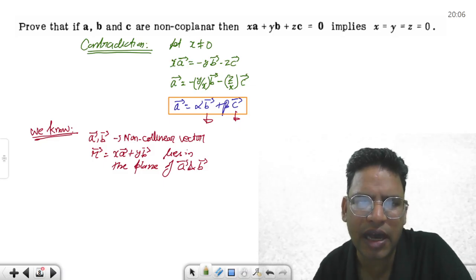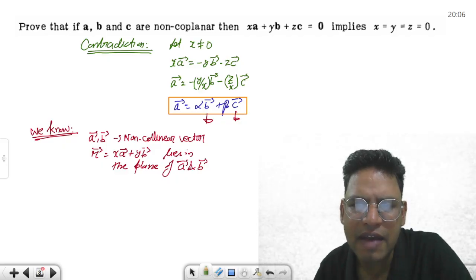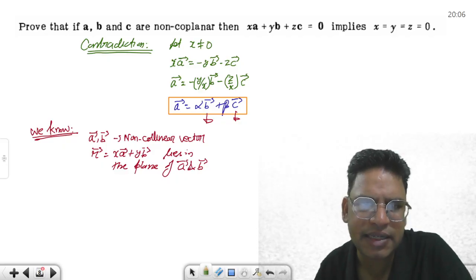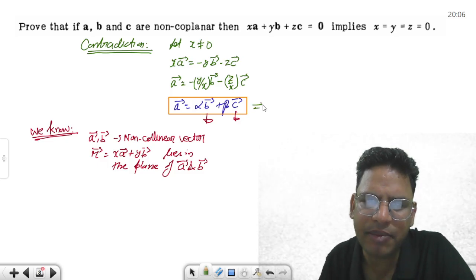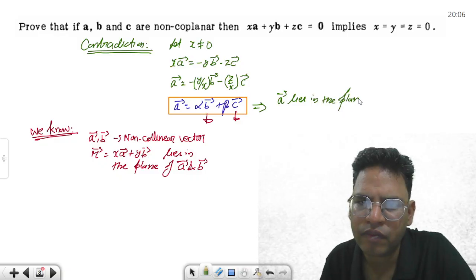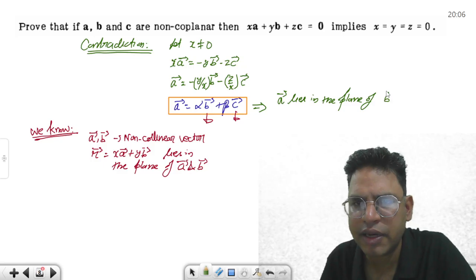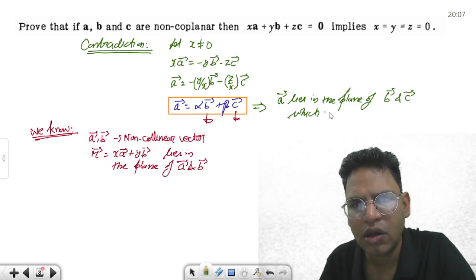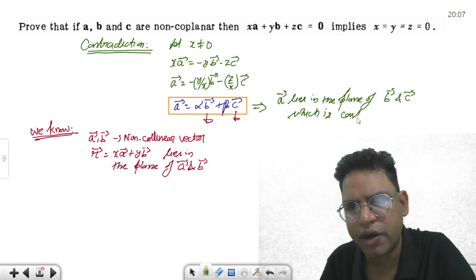Okay, so it means जो हमने प्रूव किया है इसका मतलब क्या हो गया? इसका मतलब ये हो गया है कि a vector lies in the plane of b and c. Okay, so it simply means a vector lies in the plane of b vector and c vector, which is a contradiction.